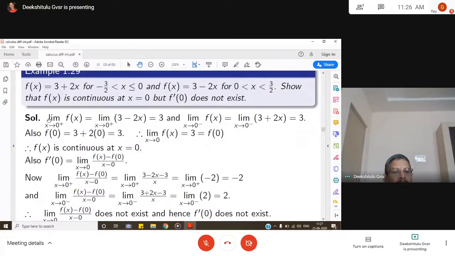Let us see. The limit as x goes to 0 from the right of f of x is the limit as x goes to 0 plus of 3 minus 2x, but that is 3, because from the right hand side of 0, the function is 3 minus 2x. And when you take the limit from the left, the function is 3 plus 2x. So the limit as x goes to 0 of 3 plus 2x is 3. So the right hand limit and left hand limit are equal. So what is the functional value? For continuity, the left limit must be equal to the right limit, and it must be equal to the functional value.